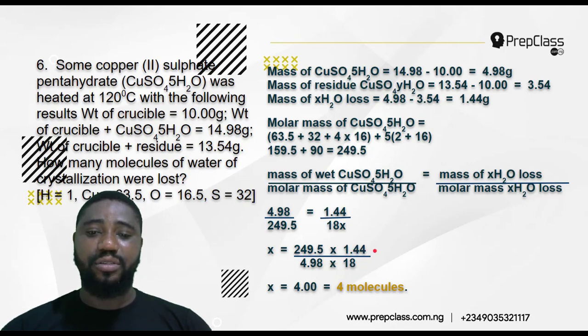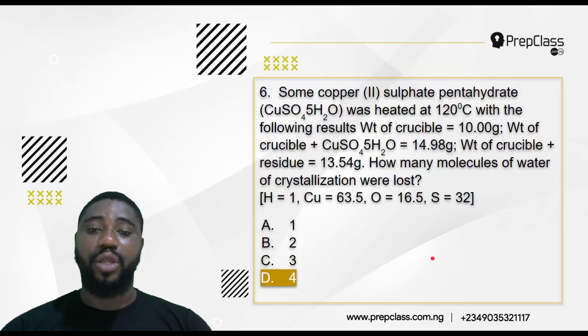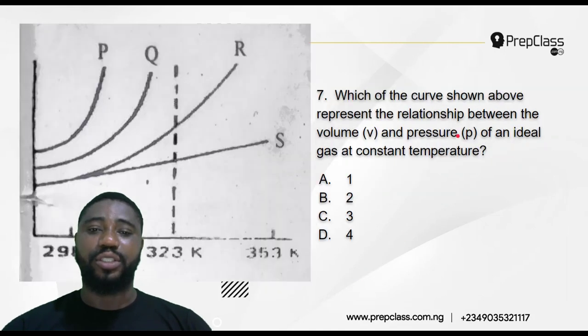So this numerator divided by denominator, you have X to be 4.00. So that's 4.00 molecules. Right? That's 4 molecules. Very simple. So the molecules of X that are lost is 4 molecules. And that means that this Y will be 1, leaving Y here. So this is 4 molecules. Our correct answer is 4 molecules. So the best answer there is D, option D.